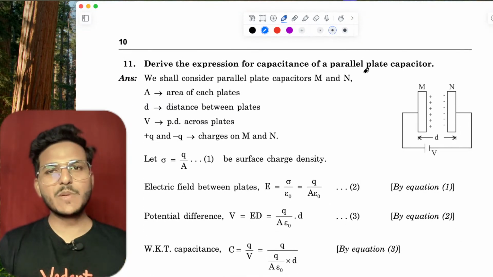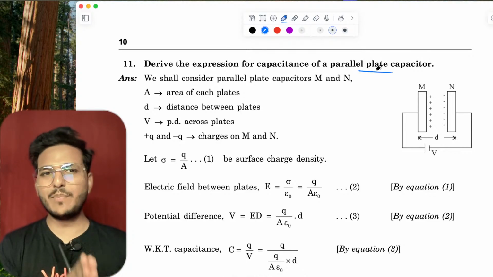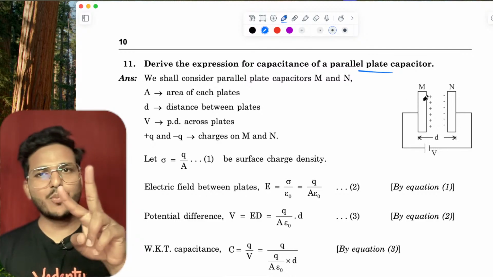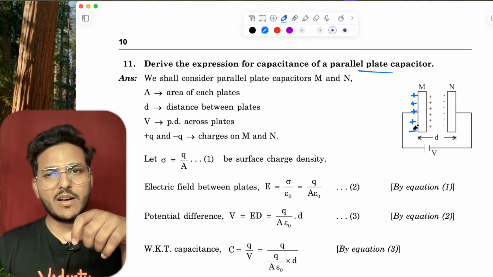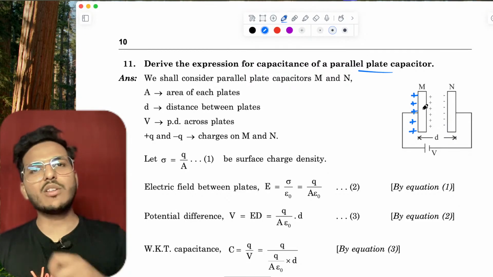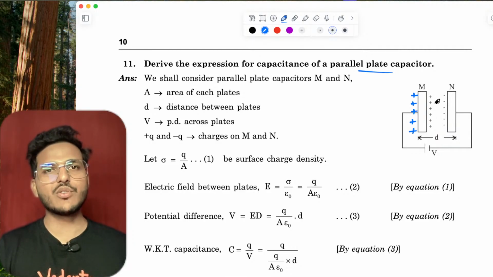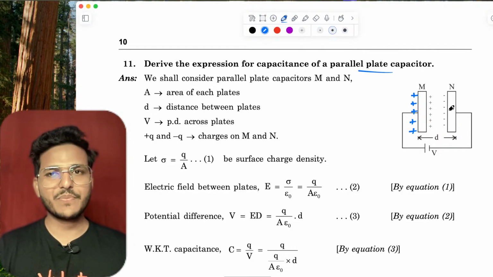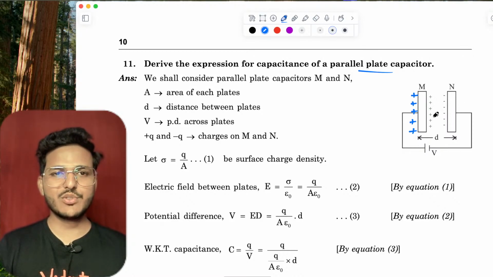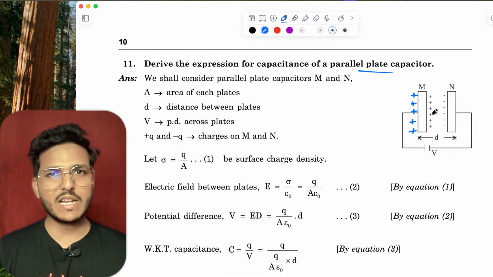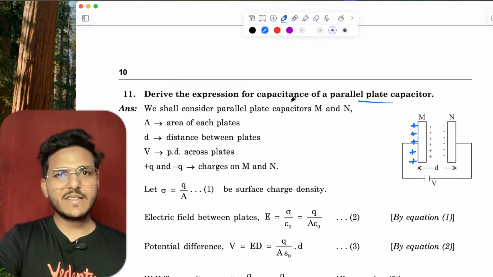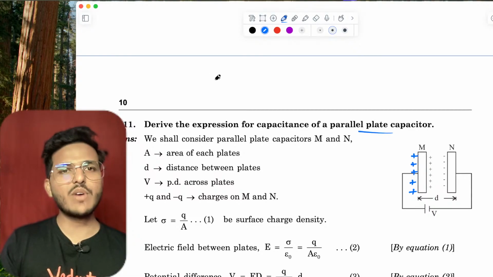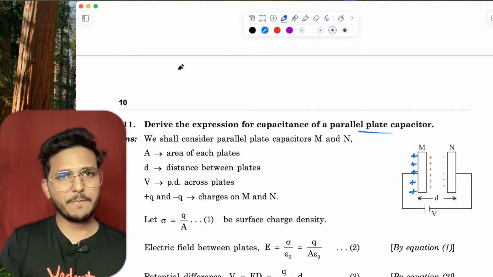Okay, see, derive the expression for the capacitance of a parallel plate capacitor. As we know, we have two parallel plates, M and N. If I put a positive charge on plate M, it will spread on the surface of M, due to which a negative charge is induced on plate N. In this situation, we want to calculate the capacitance.